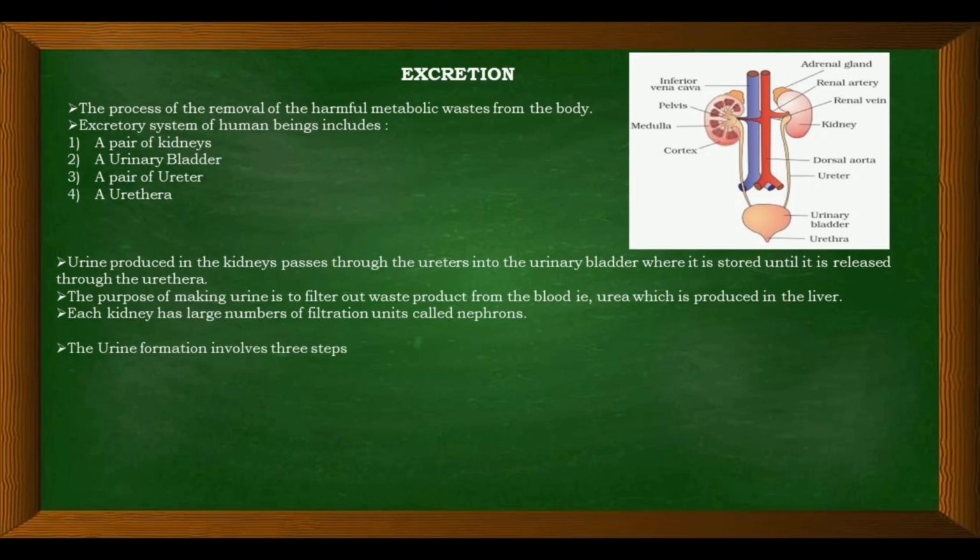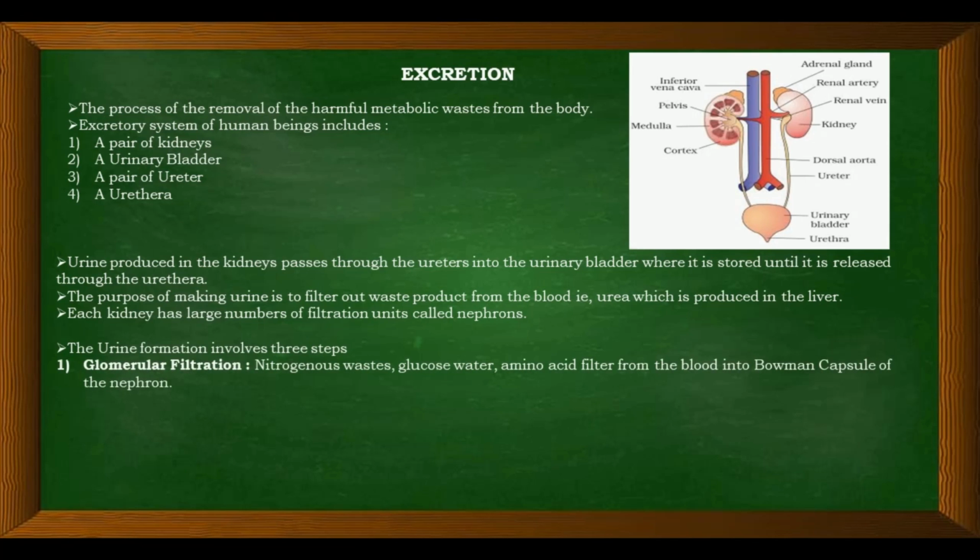The urine formation involves three steps. Urine is formed by three main steps. First is glomerular filtration. In glomerular filtration, nitrogenous waste, glucose, water, and amino acids filter from the blood into the Bowman's capsule of the nephron. The nephron, which is the unit of the kidney, has a part called the Bowman's capsule, and glomerular filtration happens in the Bowman's capsule.